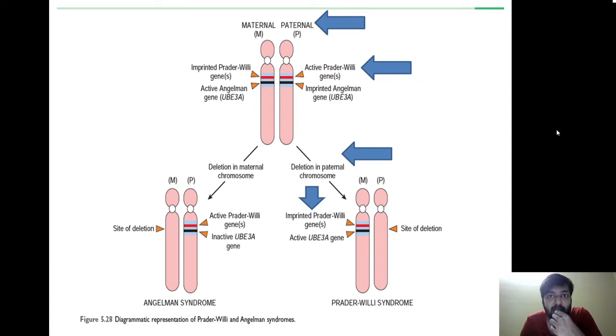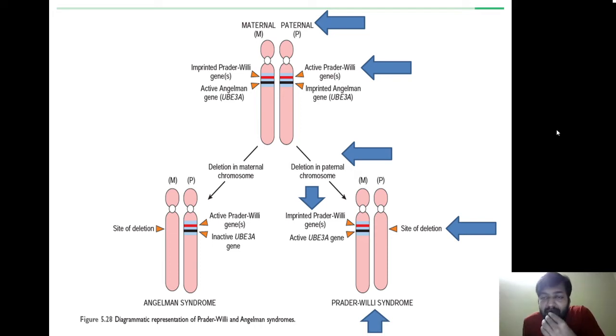Try to understand the concept. The active Prader-Willi gene on the father was deleted, whereas the active Prader-Willi gene on the mother got imprinted. So both the Prader-Willi genes, in the father as well as in the mother, got inactivated. As a result, it resulted in Prader-Willi syndrome.